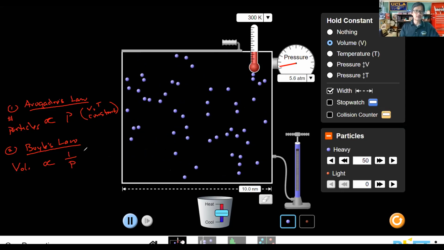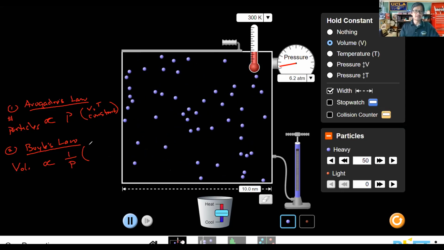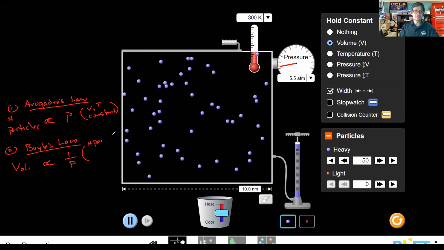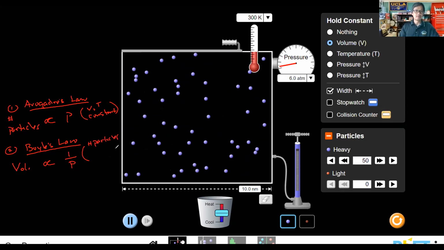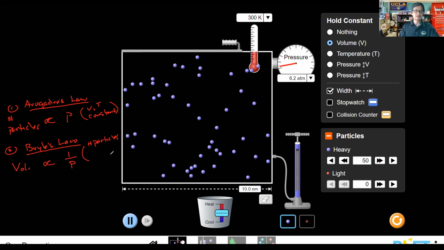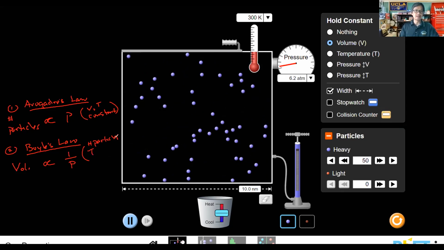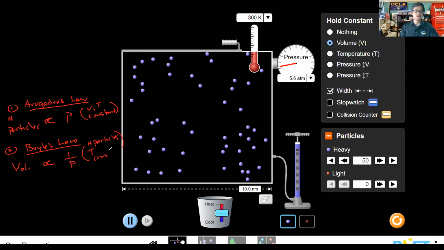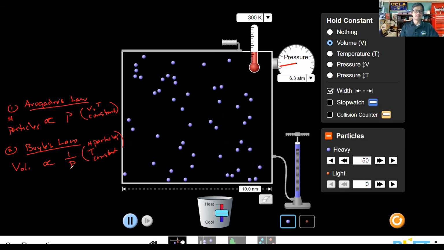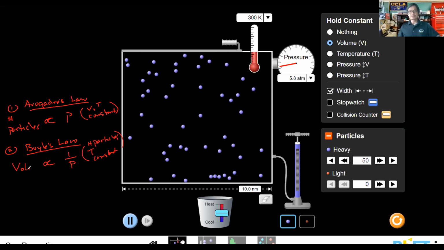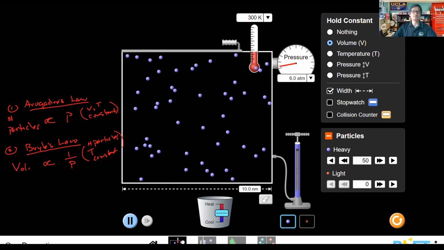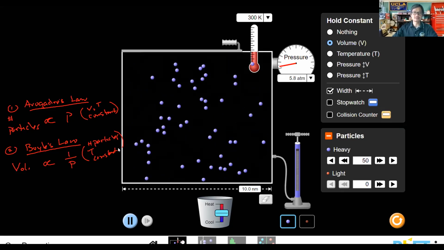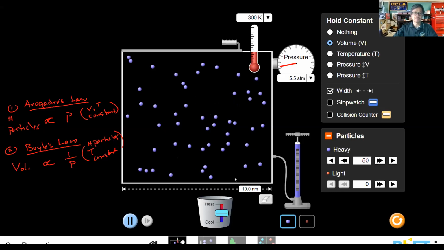With Boyle's law, what has to be held constant is the number of particles, which is not an option here, unfortunately, and the temperature. The number of particles and the temperature have to be held constant so that they don't also affect the pressure. With that said, when we talk about temperature, we want to make sure that the volume stays constant and the number of particles stay constant. I'll talk about that in just a moment.